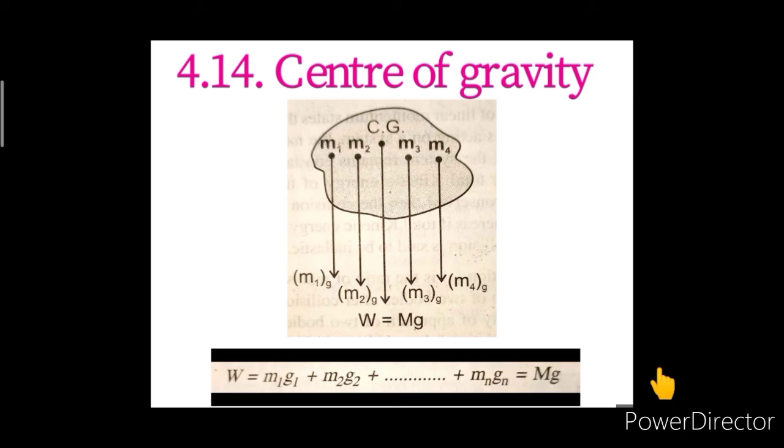And if the size of the body is small as compared to the size of the earth, in this case the center of mass of the body and center of gravity will be at the same point.